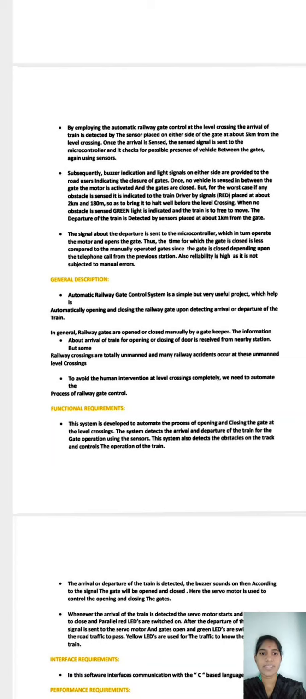But in the worst case, if any vehicle is present between the gates, the signal indicates to the train driver by a red signal placed about 2 kilometers away, so as to bring the train to a halt well before the level crossing. When no obstacle is sensed, a green light is indicated and the train is free to move. The departure of the train is detected by sensors placed 1 kilometer from the gate.